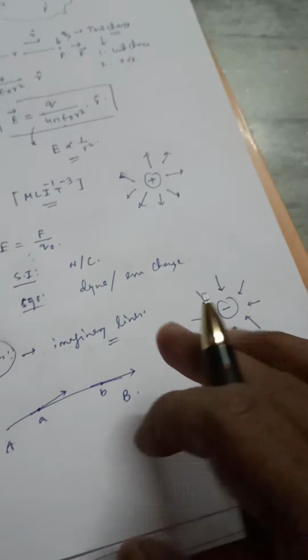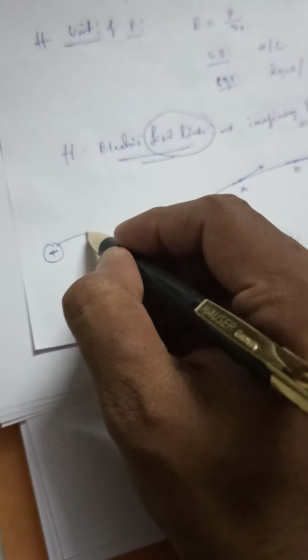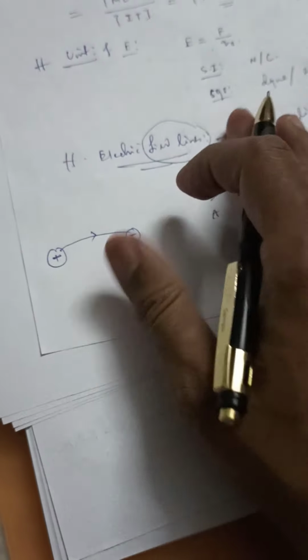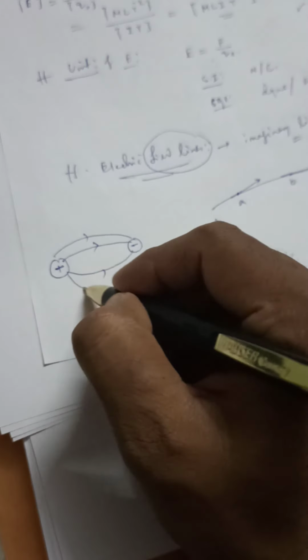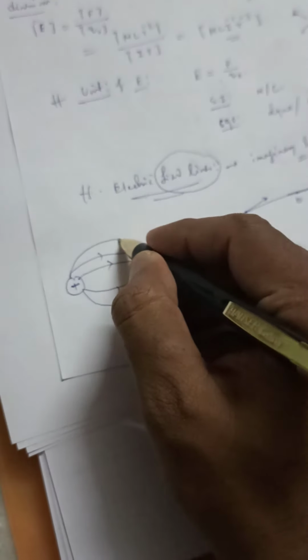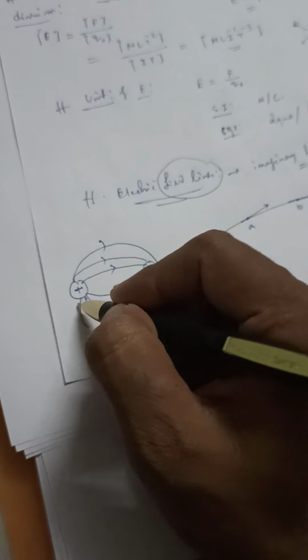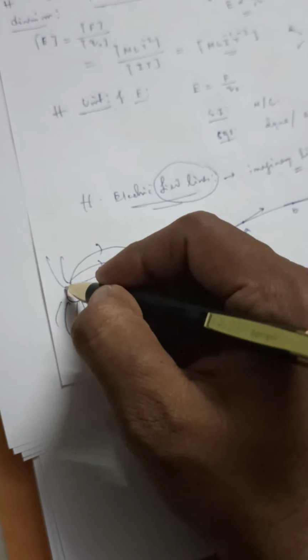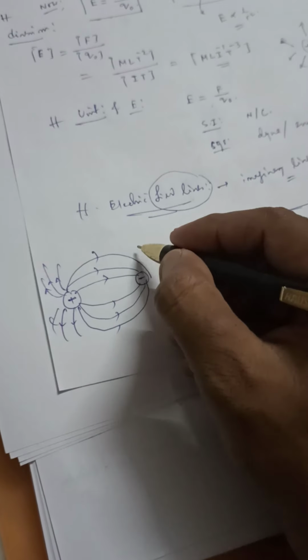Or you can also think that if there is a positive charge and a negative charge kept apart by a distance, then the field lines will always start from the positive charge and end at the negative charge. Some drawings are there about the properties of these electric field lines, and all the drawings are very important. All the drawings you need to follow.